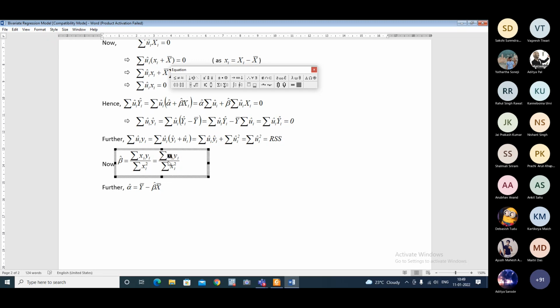Just what I'm saying, capital Xi minus capital X bar into capital Yi minus capital Y bar, divided by capital Xi minus capital X bar, this whole square.